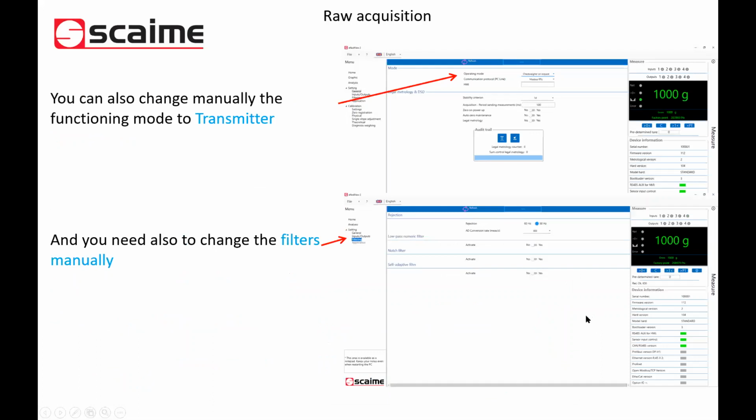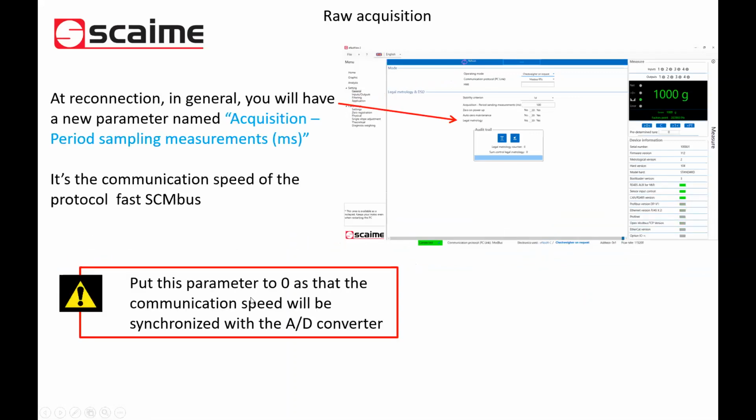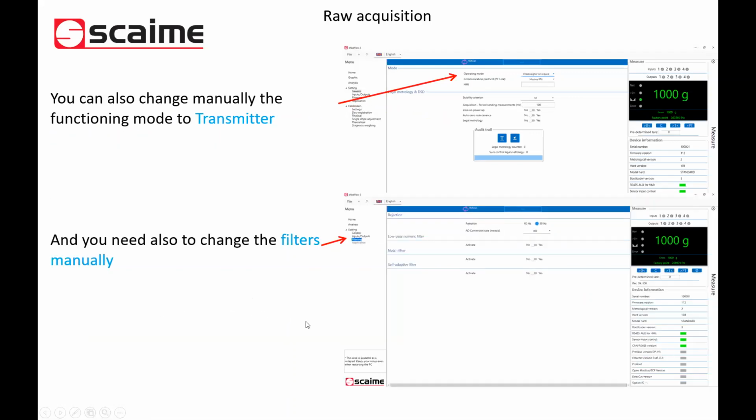You can also do it manually as you want. In general, for FastScaneBus, you set the functioning mode, and in filters the other parameters. Just go back to the previous screen, one important piece of information: all our transmitters, and today we have a training for the Inode4C, but all other versions, automatically offer two functioning modes.